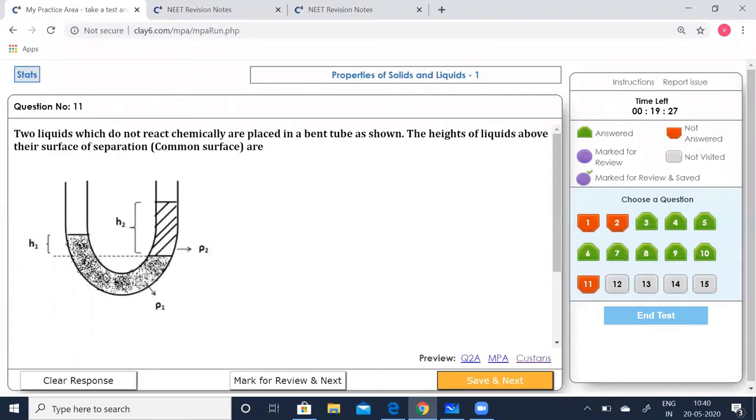Two liquids which do not react chemically are placed in a bent tube as shown. The heights of the liquids above their surface of separation, you can see H2 and H1, are given. Now you can see the shaded portion. The liquids are of two different densities, that is, one is ρ1 and the other is ρ2. Now what is he asking? He is asking you the heights of liquids above their separation are what?